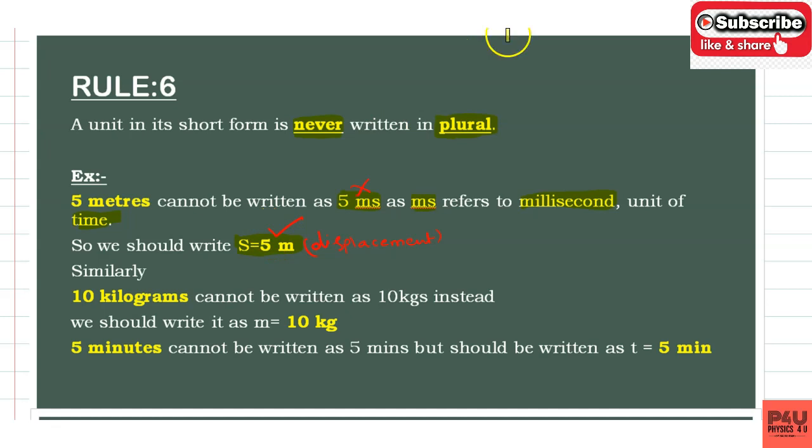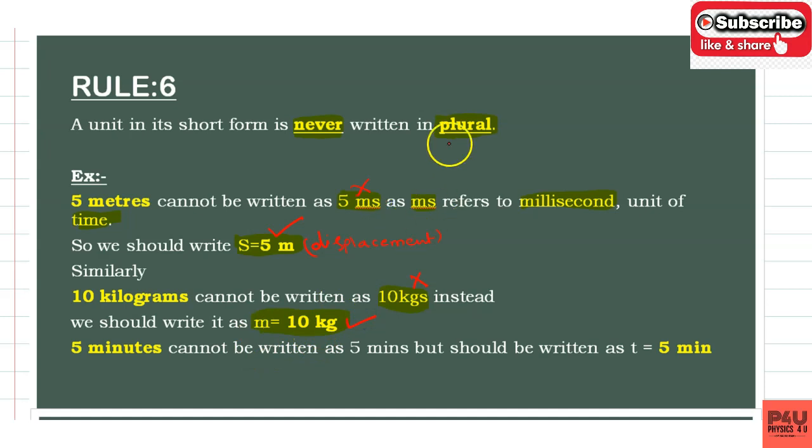Next, take another example. 10 kilograms cannot be represented as 10 kgs. Students will make this common mistake: the mass of the body is 10 kgs. The s should not be added. Instead you can write mass is equal to 10 kg. This is the correct representation, and this is not correct. m is equal to 10 kg.